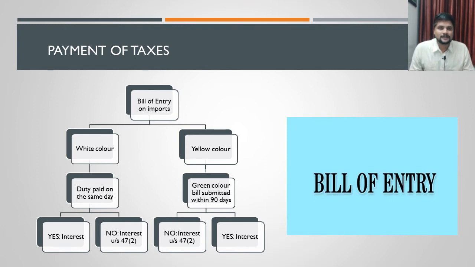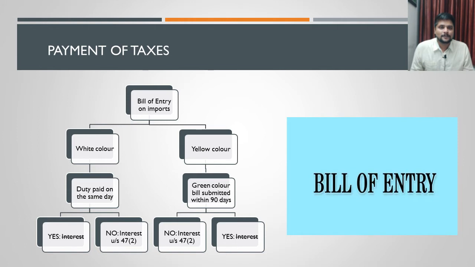If it is paid on the same day, then there will not be any interest levied on that. If the duty is not paid on the same day, on which day? On the day when the white color bill of entry is submitted. If it is not paid on the same day, then interest under section 47 subsection 2 will be levied on the duty because of the delay in payment of duty. The second type of bill of entry is called the yellow color bill of entry. A yellow color bill of entry will generally be submitted when the goods are warehoused. If the goods are not cleared immediately for home consumption, but are kept in a warehouse, then a yellow color bill of entry will be submitted.